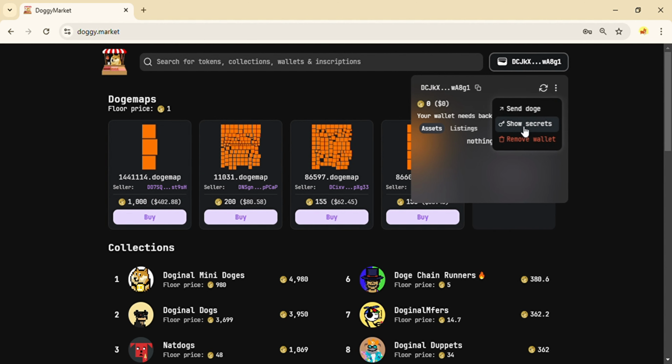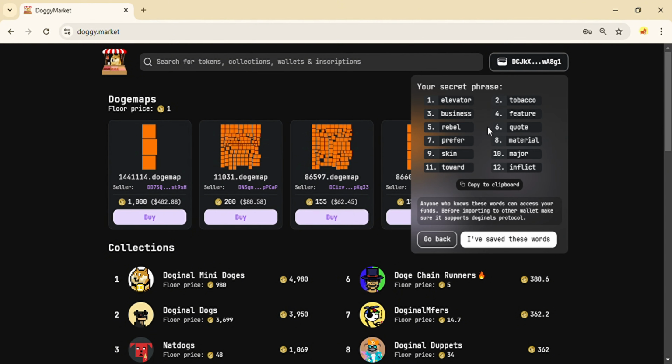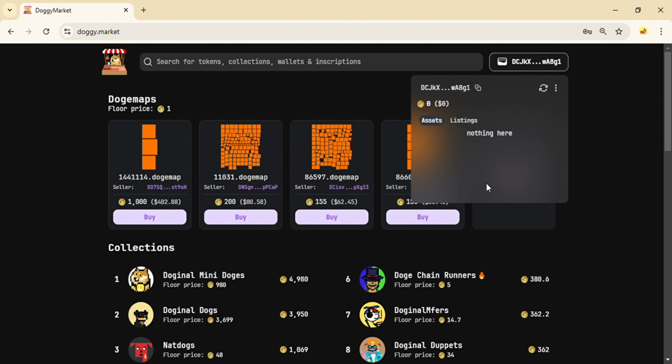This will give you access to your wallet recovery phrases. Remember to copy and securely store these phrases. Your Doginal wallet is now ready. Owning a Doginal wallet is that simple. After creating your wallet, you can start using it by copying your wallet address and transferring Dogecoin into it from any exchange or another Doginal wallet.